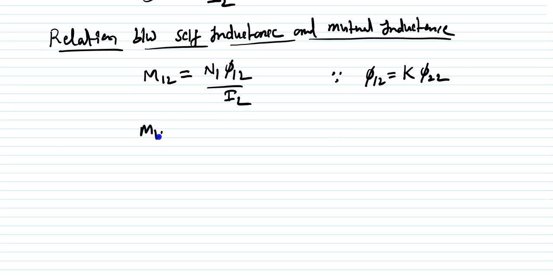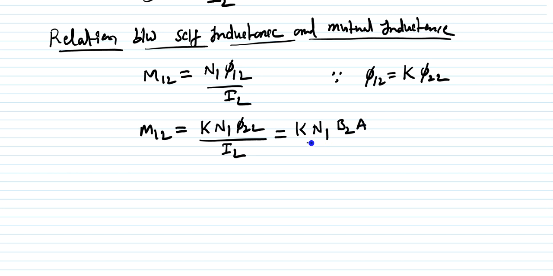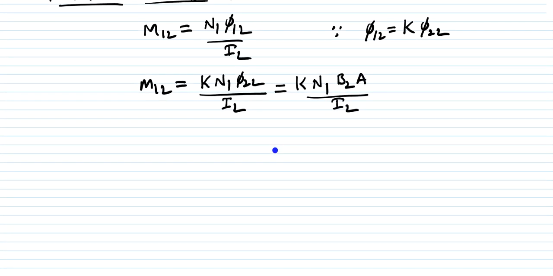Then what are you going to get here? Phi 12 is equal to k phi 22, so M12 is equal to k N1 phi 22 by I2. Phi 22 by I2 you can write as B2 into A by I2, and further simplified, it is coming k N1 N2 mu naught mu r into A by L. So this is what I'm writing here.